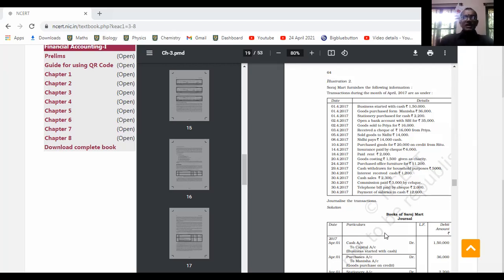Commission paid, 5,000 rupees by check. Now, what are the two accounts that are influenced here?